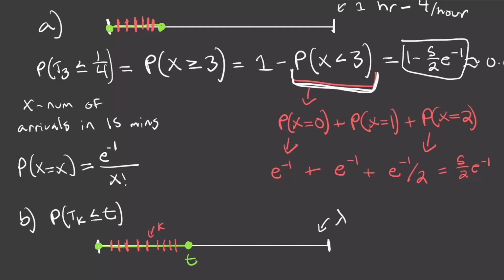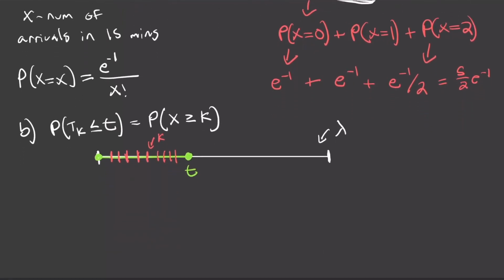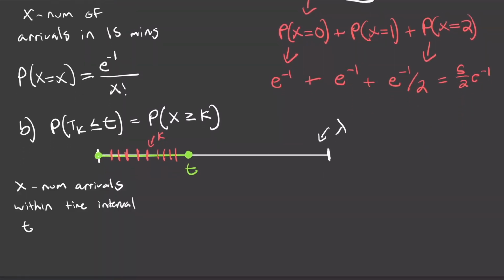So just like we did up here, we can do the exact same thing. All you have to do to relate this to the Poisson is just realize that this is the same thing as saying what is the probability that at least k events happen within this time interval. So I'll just come down here to make some more space. So if we let x be the number of arrivals within this time interval t, well, x is going to be Poisson distributed, so we can calculate this.